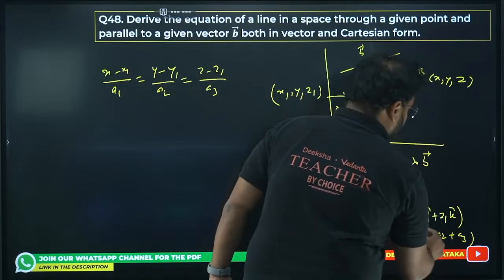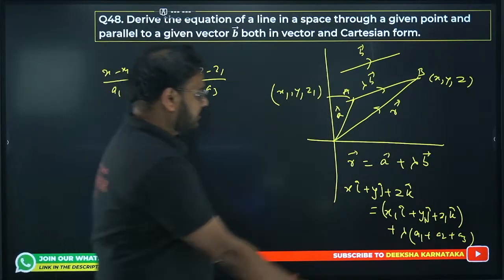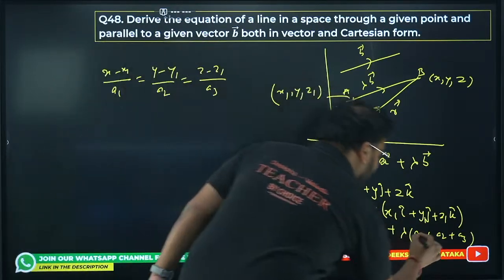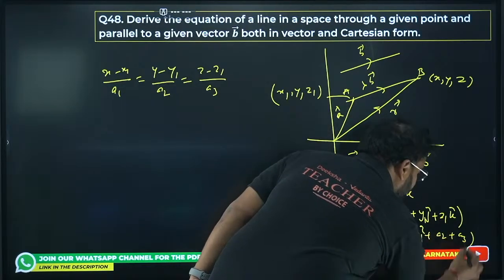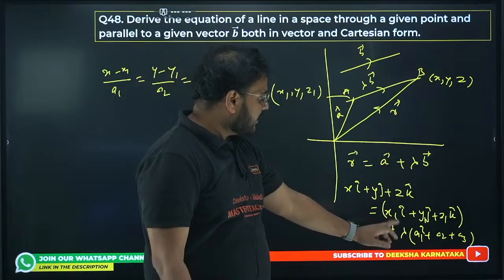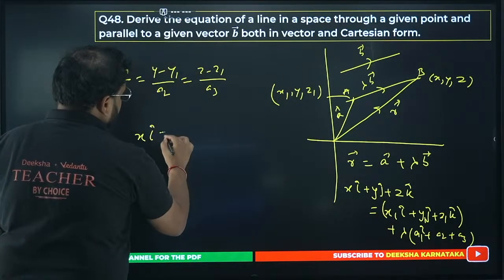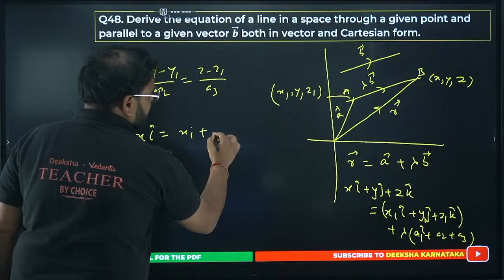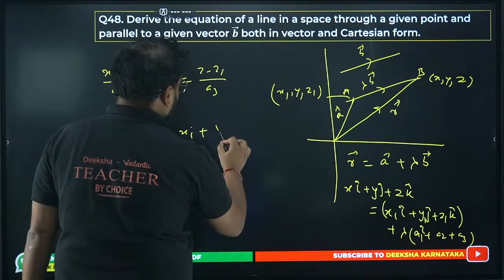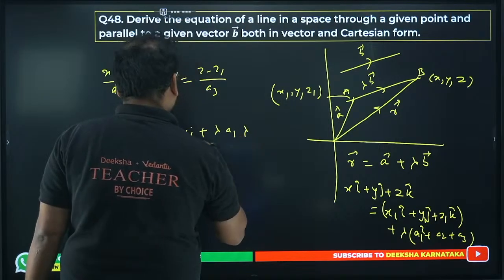A1 plus A2 plus A3. Please try this. Again, you'll have I cap, J cap, K cap over here also. I've not written that, but please write it. This is going to be I cap, J cap and K cap. Okay. When you do that, simplify this, you'll get x1, compare this, you'll have x i cap is equal to x1 plus, what is it? Lambda A1, sorry, lambda A1 i cap, right?